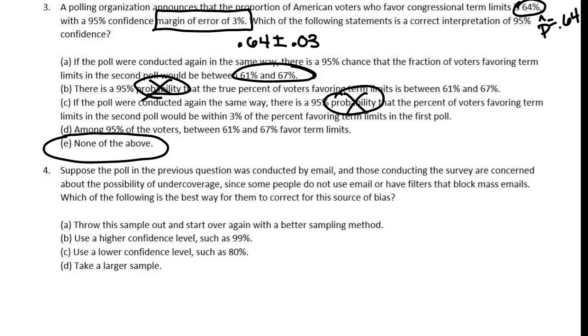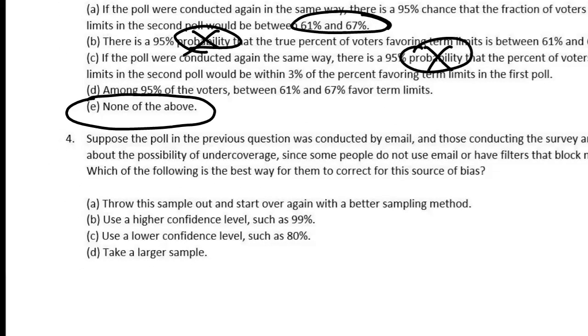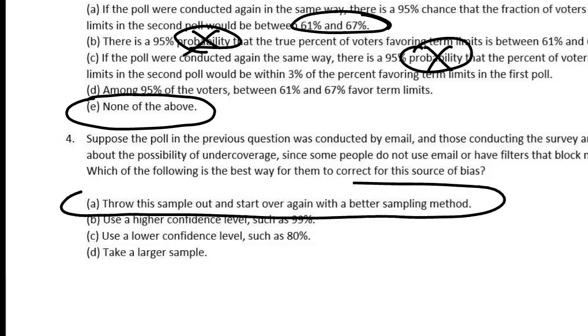Is this a good way to collect a sample? If you don't have a good sample, are you going to get good data from that? No. How do you fix that problem? Do it again with a better method of collecting that sample. So throw it out and start over again with a better sampling method. If you have a bad sample, you're going to have bad data, and you can't fix bad data.